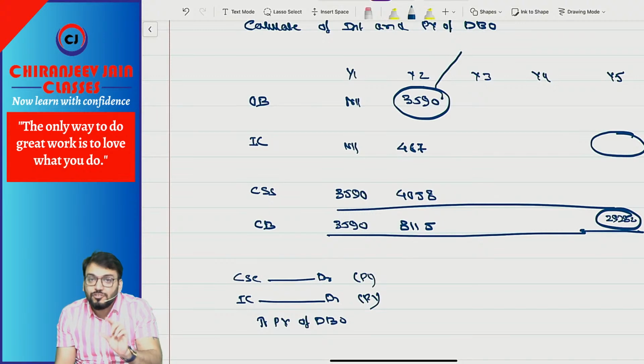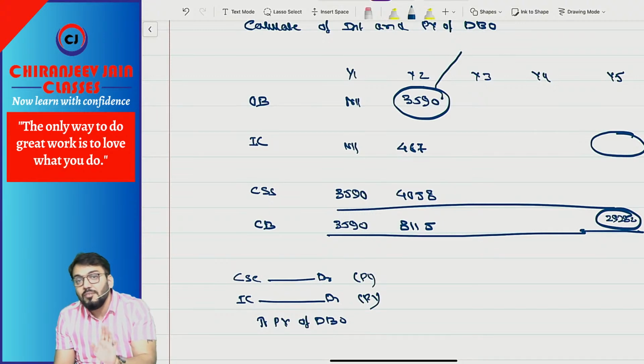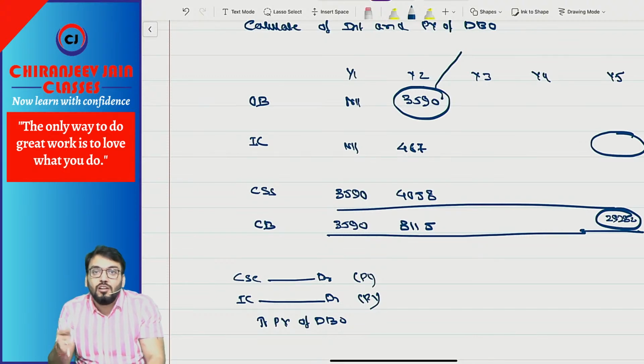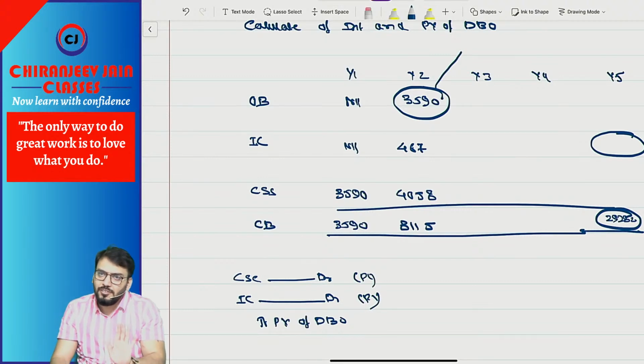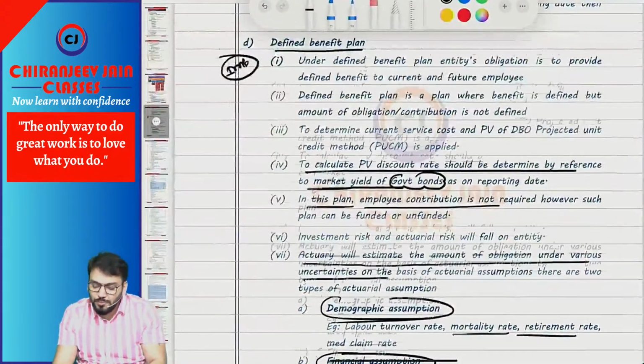So that is known as actuarial gain or loss. That is also transferred to PL of that particular year when changes occur. Understood? So what will be the journal entry for actuarial gain? Present value of DBO to actuarial gain, and the gain will be transferred to PL. What will be the journal entry for actuarial loss? Actuarial loss to present value of DBO. Correct? They will not ask the calculation of that. They may ask only whether it is transferred to PL or what.